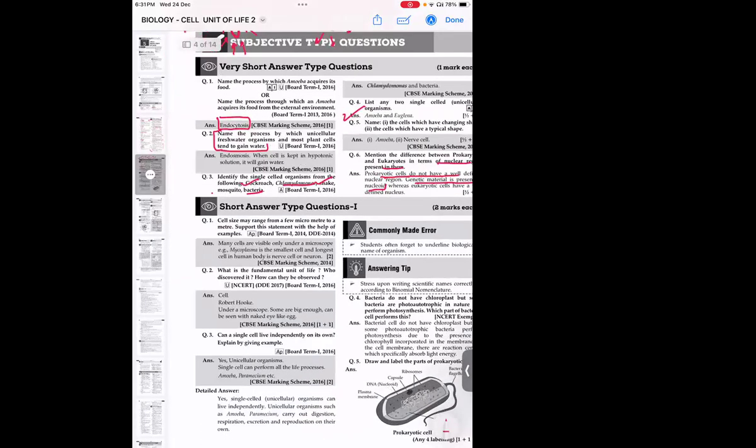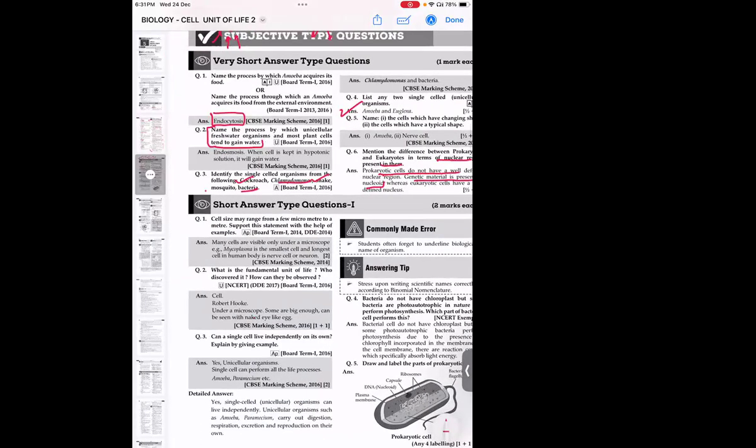Now moving to the short answer type question. Cell size may range from a few micrometers to a meter. Support this statement with the help of an example. Any cells you see under the microscope are only a few micrometers in size, and that is the reason you are not able to see them. Blood cells or other organisms are very, very small in size. But an egg you can see clearly because it is much larger.